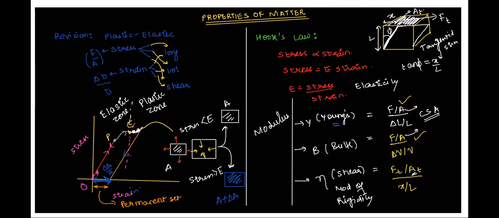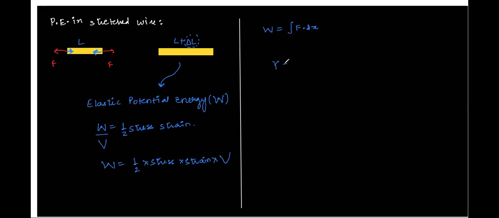So from this concept, I'm writing something. It's a very beautiful fact. Have a look. Young's modulus Y is equal to force per unit area, whole by delta L by L. We have read this, right? Where F by A is longitudinal stress. This is longitudinal strain, delta L by L. Correct? Now, have a look.